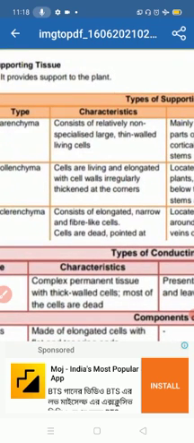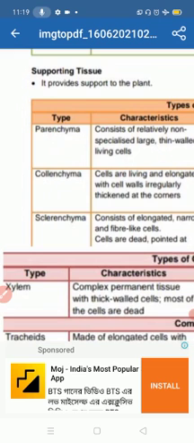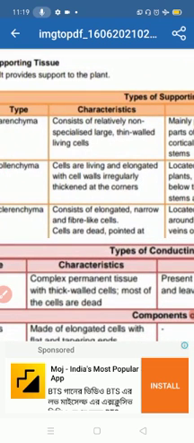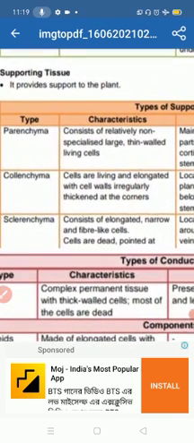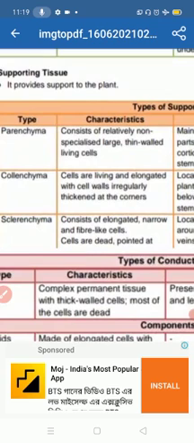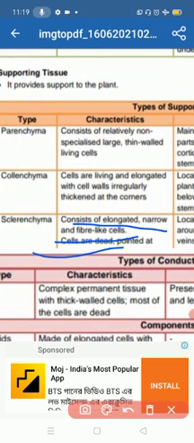So supportive tissues are of three types: parenchyma, chlorenchyma and sclerenchyma. Parenchyma consists of relatively non-specialized, large, thin-walled living cells. Chlorenchyma cells are elongated with irregular thickness at the corners. And sclerenchyma consists of elongated, narrow and fiber-like cells. Cells are dead and pointed.